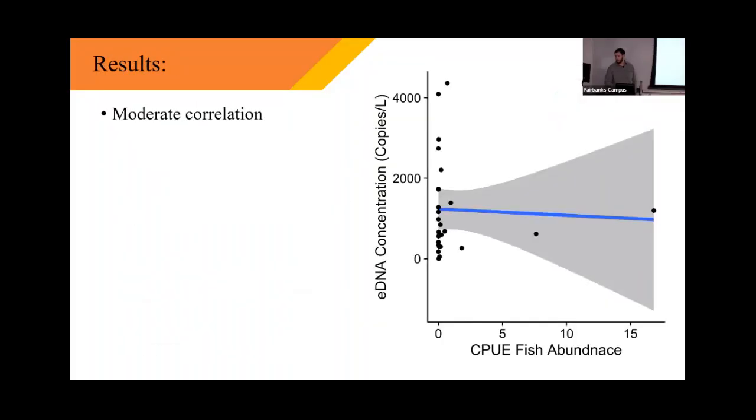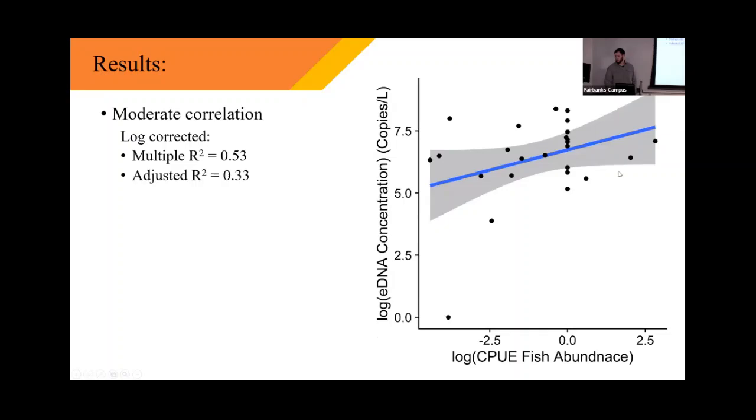Overall, there's a moderate correlation between these data. This is raw data. It looks pretty ugly. Once you log-transform both the predictor and response, it makes a much nicer relationship. And we end up with an adjusted R-squared of 0.33. And that includes the habitat covariates, things like water velocity, temperature, pH, which did help explain extra variance.